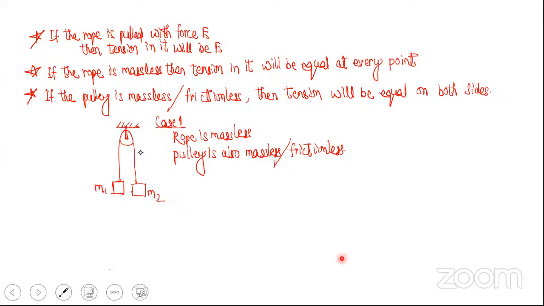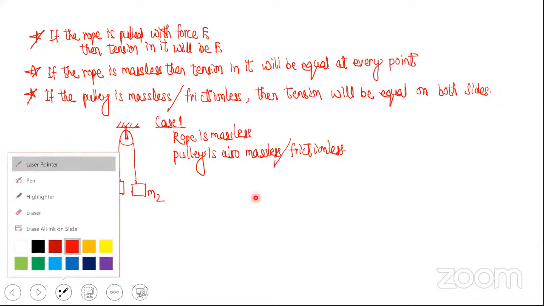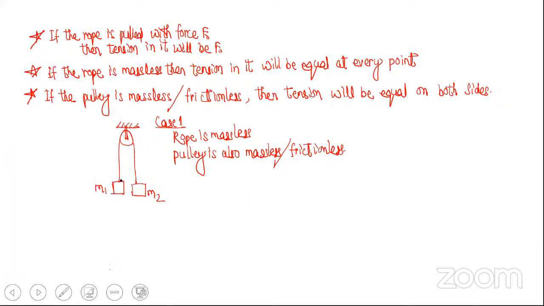Now for this case 1, my diagram should be like this. I have taken the rope as massless, so if I write tension as T here, it will be T here also. The pulley is also massless, so if on the left side it is T, then on the right side also it will be T only. Again the rope is massless, so if it is T above, it will be T here also.